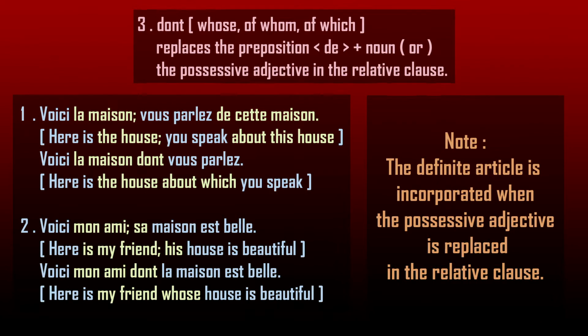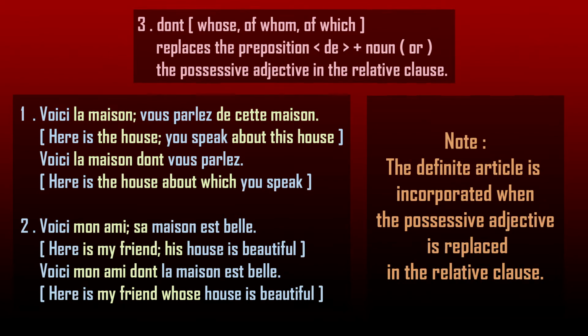Voici la maison. Vous parlez de cette maison. Two sentences are given. Voici la maison. Here is the house. Second sentence: Vous parlez de cette maison. You speak about, you talk about this house. The noun of the first sentence, the house, comes after the preposition de, about, in the next sentence.